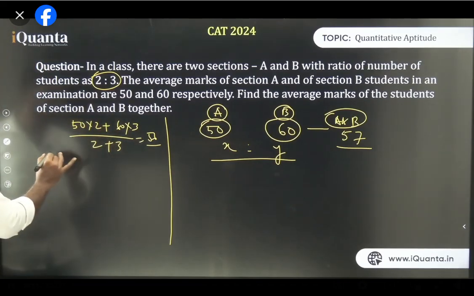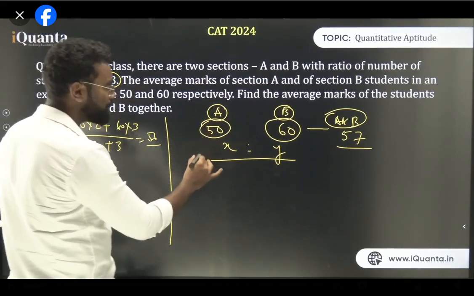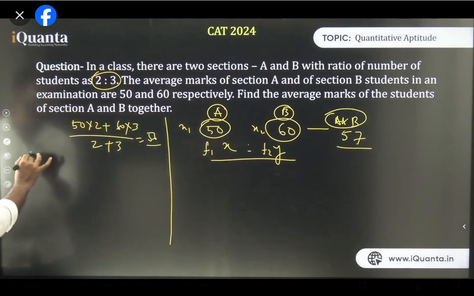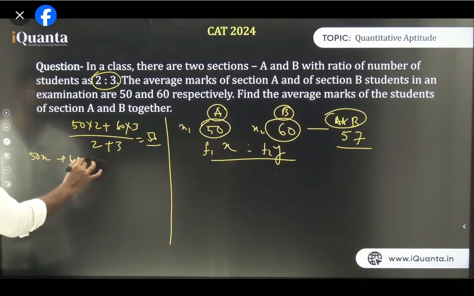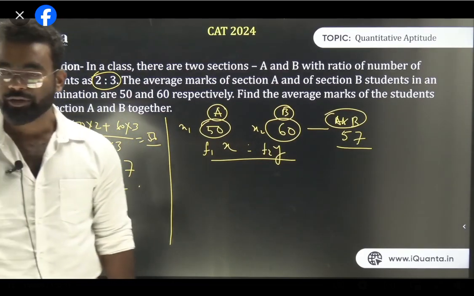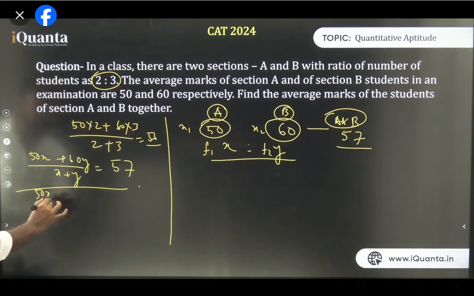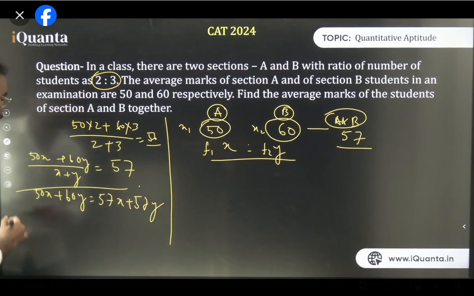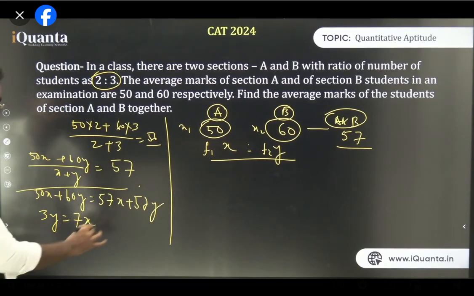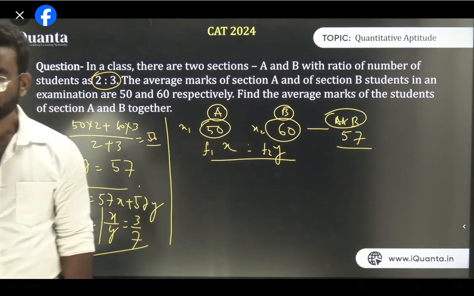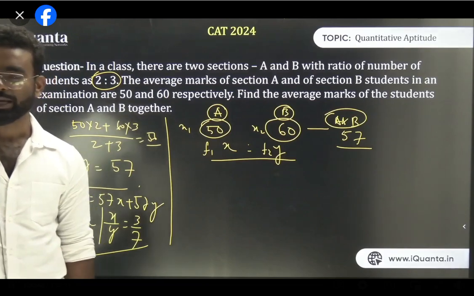The first method is what you can do, like we can use the weighted average. यहाँ पे अगर 50 है, so this is A, ये F1 है, ये F2 है, and ये X1 है, ये X2 है. So what is the formula for weighted average? That is 50x plus 60y upon x plus y is equal to 57. Am I clear? That is the formula for weighted average. Now if you solve this, we get 50x plus 60y is equal to 57x plus 57y. Now if you solve this, you will get 3y is equal to 7x. Now what is x upon y? Now x upon y is 3 upon 7. Am I clear? This is the simplest method to solve this type of question, right?